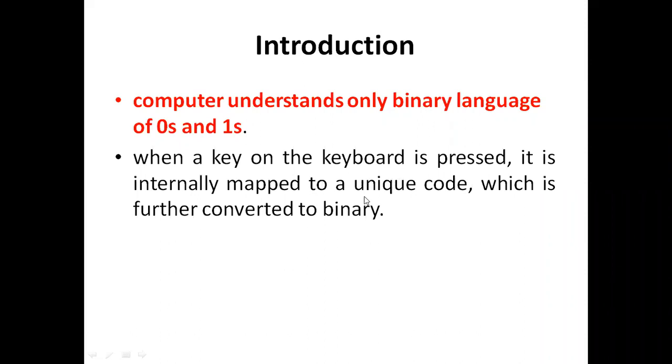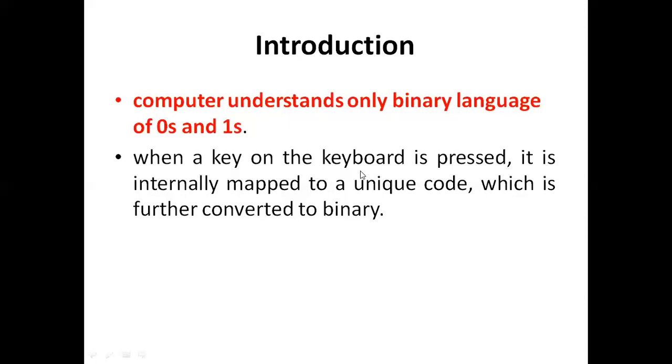Every key on the keyboard, every character and symbol, has a unique code, and that unique code is converted into binary. Only then does the system understand which key has been pressed.